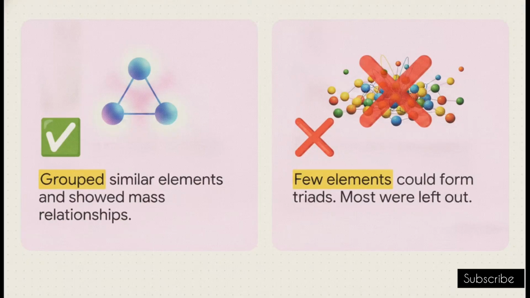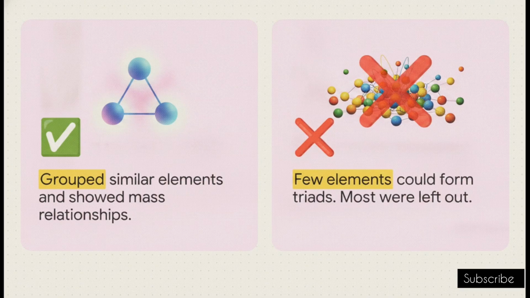But, well, there's always a but in early science, right? Every early solution has a fatal flaw. While he successfully grouped elements with similar properties and proved that incredible relationship between mass and properties, his system had severe limitations. The major roadblock? Only a very small handful of elements could actually be arranged into these neat little triads. Most known elements simply could not be classified this way.